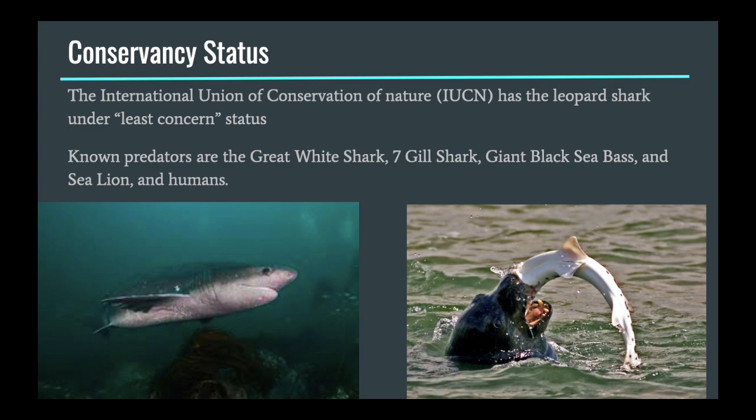As it currently stands, the leopard shark has only a few predators in its ecosystem. This includes the great white, seven-gill sharks, giant black sea bass, sea lions, and humans. It has very little commercial value to humans.